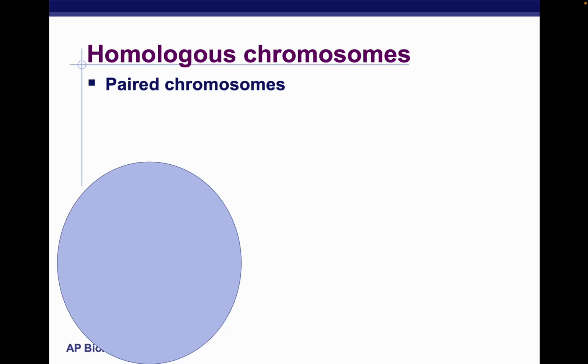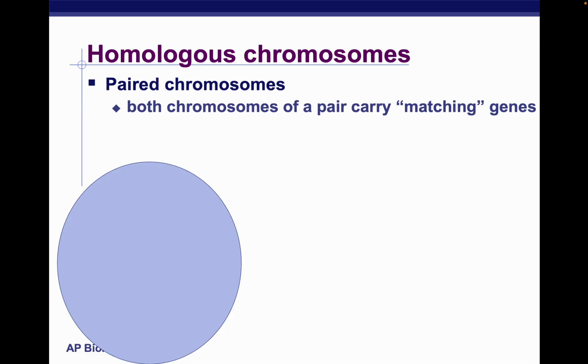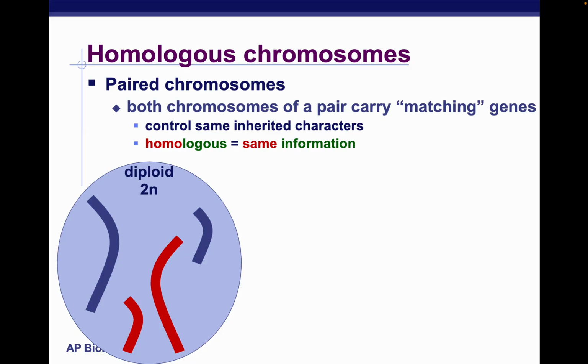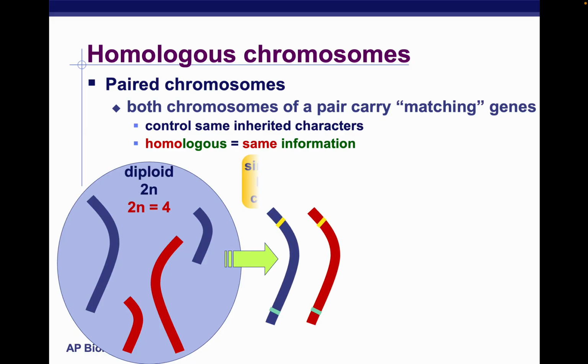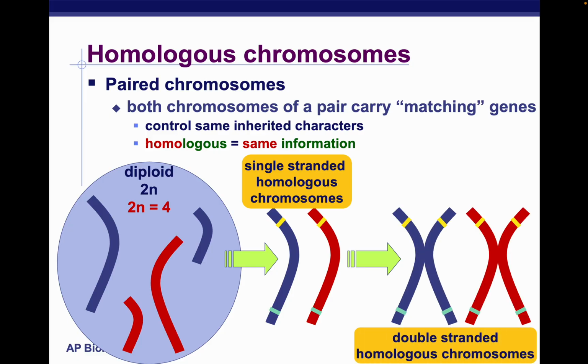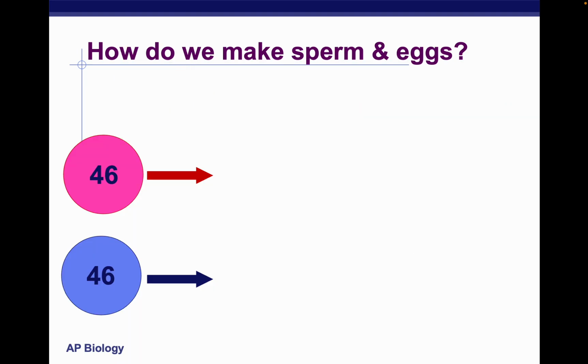We're going to go through some chromosome nomenclature, or naming. Homologous chromosomes are paired chromosomes that share the same genetic information. They both encode and control the same inherited characters. This is just kind of how we get a double-stranded homologous chromosome.